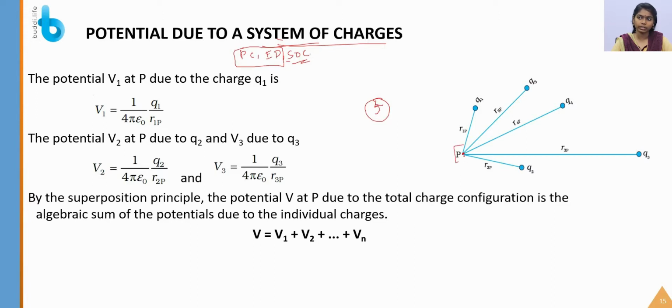Say this is a point P. You have to determine the potential at point P due to Q1, Q2, Q3, Q4 and Q5. So let us find the potential at point P due to Q1. Due to Q1, V1 is equal to, generally we know the formula V is equal to 1 by 4 pi epsilon naught Q by R. This is the generally known electric potential formula. By this formula we derive the potential V1 at point P due to the charge Q1. So V1 is equal to 1 by 4 pi epsilon naught Q1 divided by R1P. R1P is nothing but a position vector.